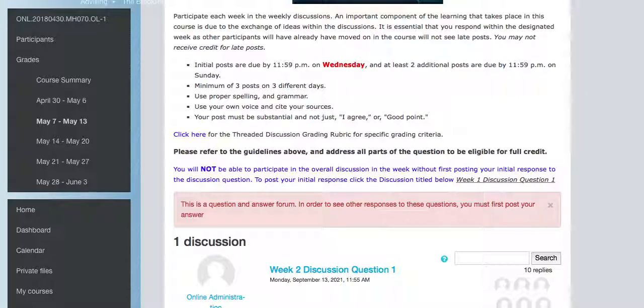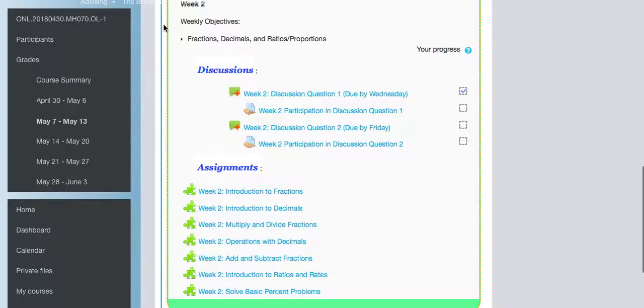They have 3 substantial posts, and then they have a bunch of other posts that are just really, great job, nice going. That's great. But make sure at least 3 of your posts are substantial. They're multiple sentences long, possibly a paragraph or more, that really kind of furthers this discussion. Okay, so that's where you'd find those discussions.